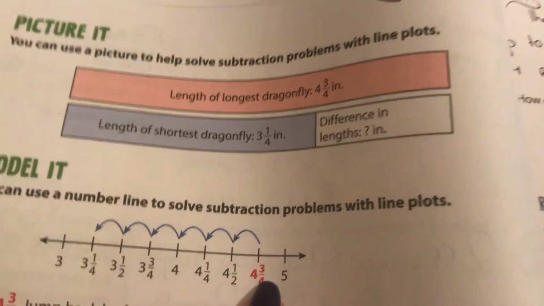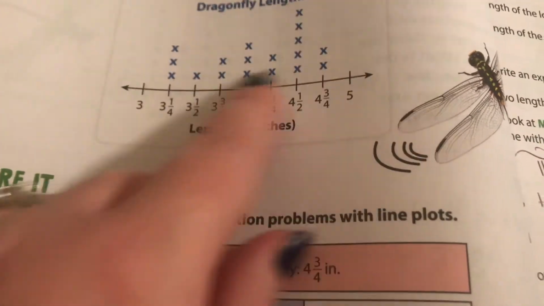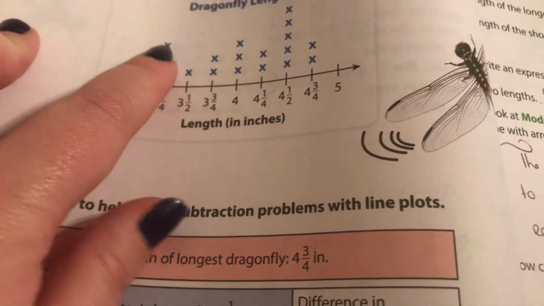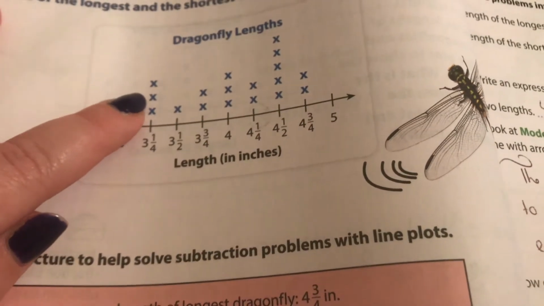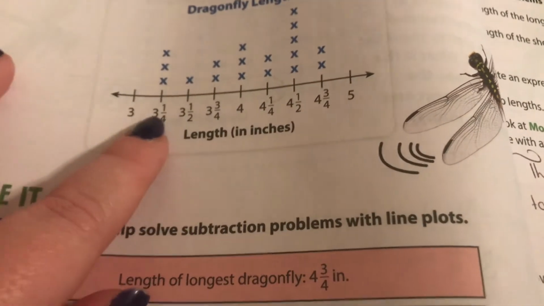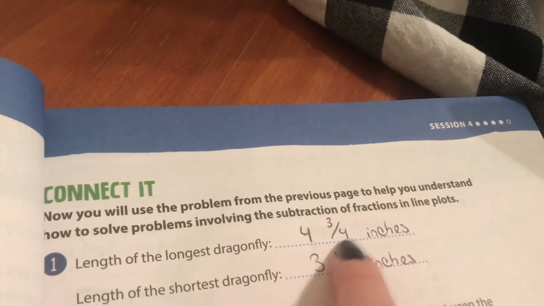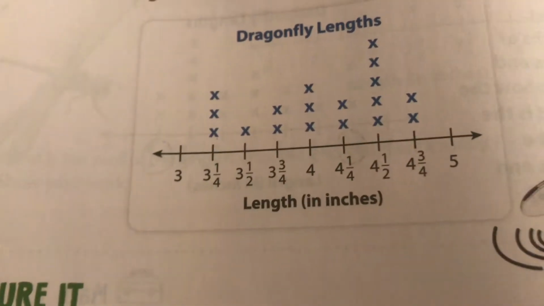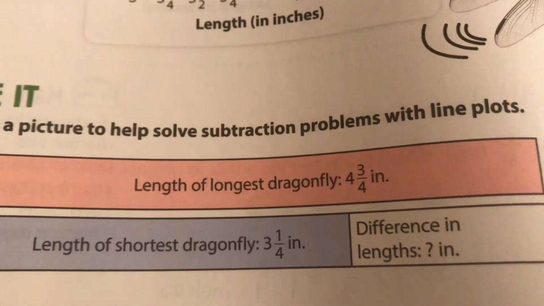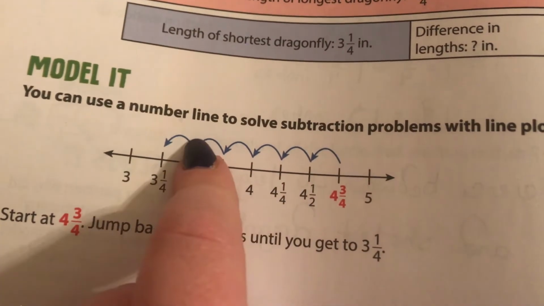So how many times do you hop, you might be asking yourself. If you go up here, you say 1, 2, 3, 4, 5, right? There are 5 marks. If you add how many marks are on 4 3/4 and 3 1/4, because those are the two numbers we identified as the largest and the smallest, if you count those together, that's how many times you hop. So we have 1, 2, 3, 4, 5.